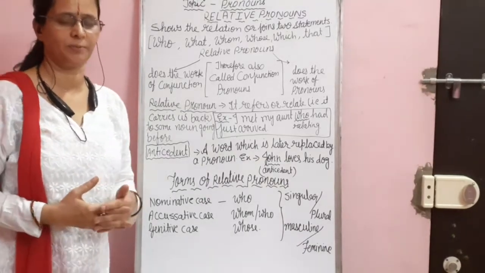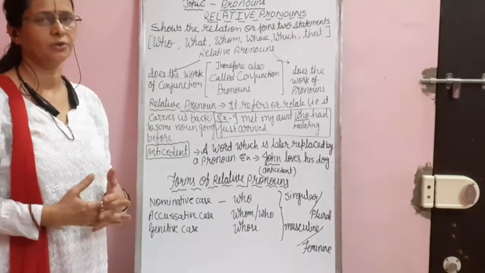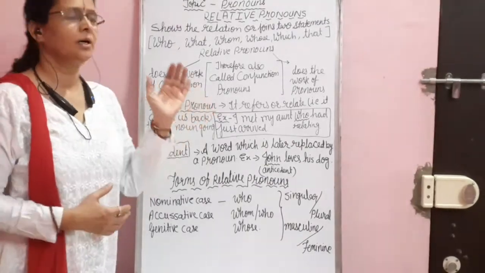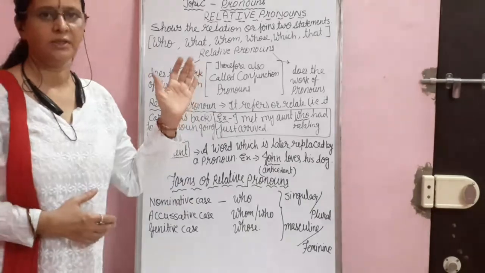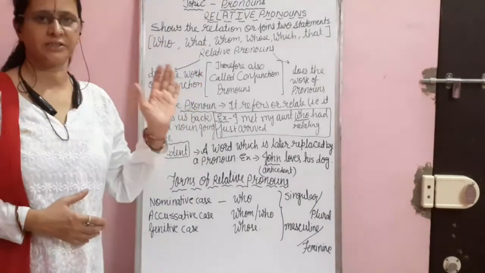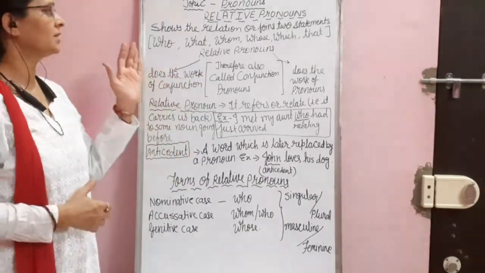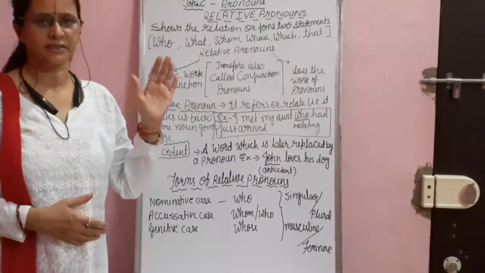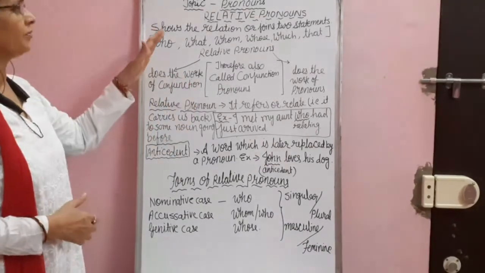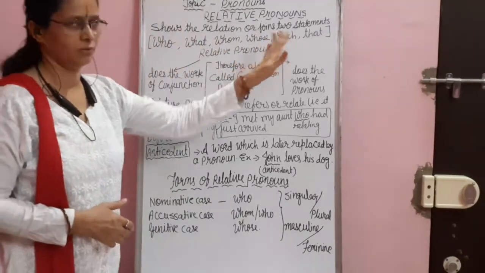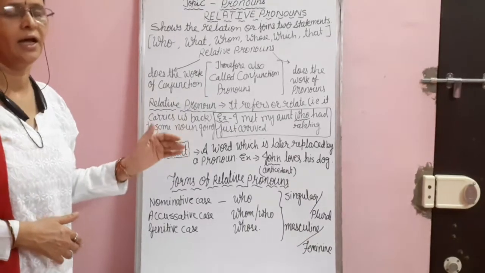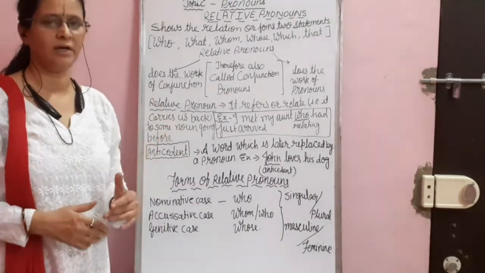We are studying the pronoun. I had taught you the kinds of the pronoun: first personal pronoun, second reflexive or emphatic pronoun, third demonstrative pronoun, then indefinite pronoun, distributive pronoun as well. Now we are going to do relative pronoun. All the kinds of the pronoun I have explained to you in detail, and I hope you would have understood that.